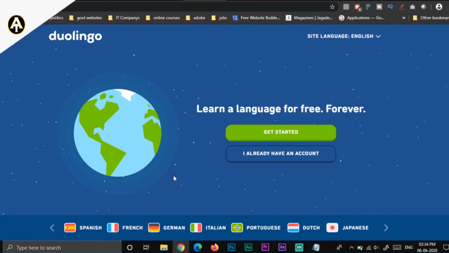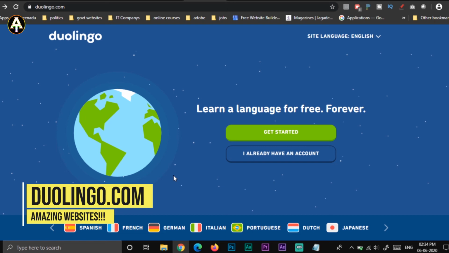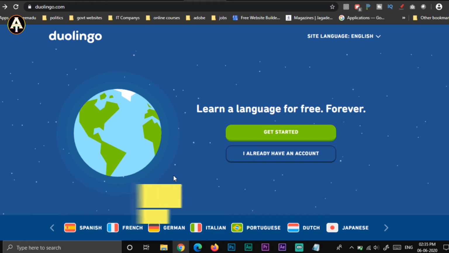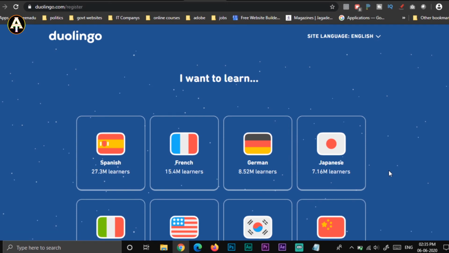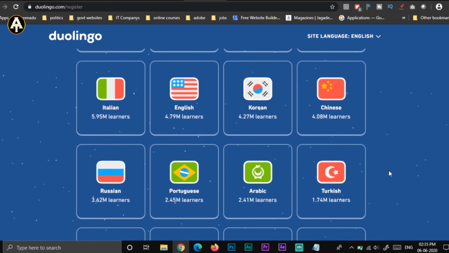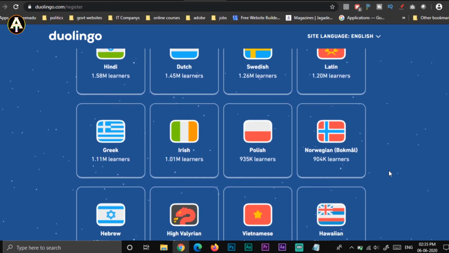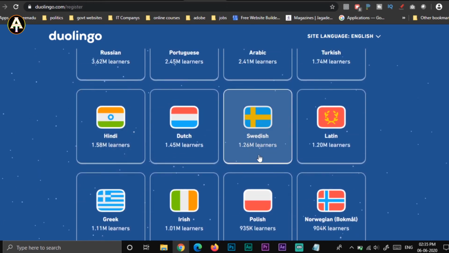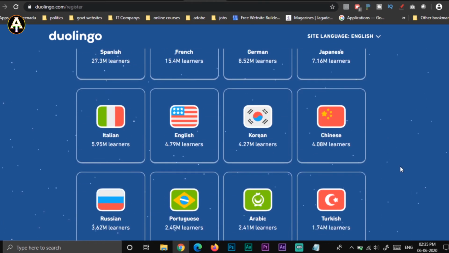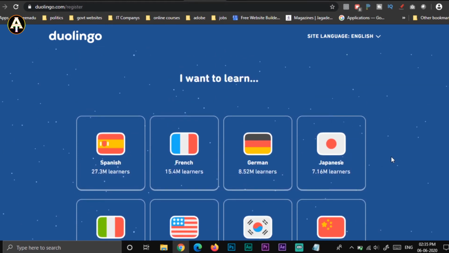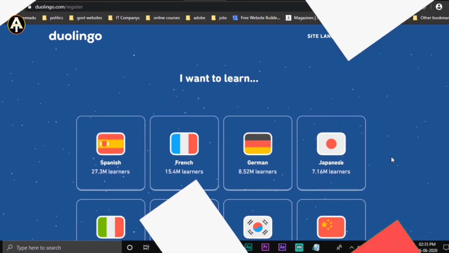And the next website in the list is duolingo.com. See, in your life you might be thinking to learn some of the different languages, but you don't know where should I learn that language or that particular language. Then for those kind of people, this duolingo.com will be perfect for you. You have to just click on this get started and you can learn the Spanish, French, German, Japanese, Italian, English and some of the other languages also. You can learn even Hindi if you are an Indian, and you can find even for some of the other languages. And if you want to just learn those, then you can try this duolingo.com website.